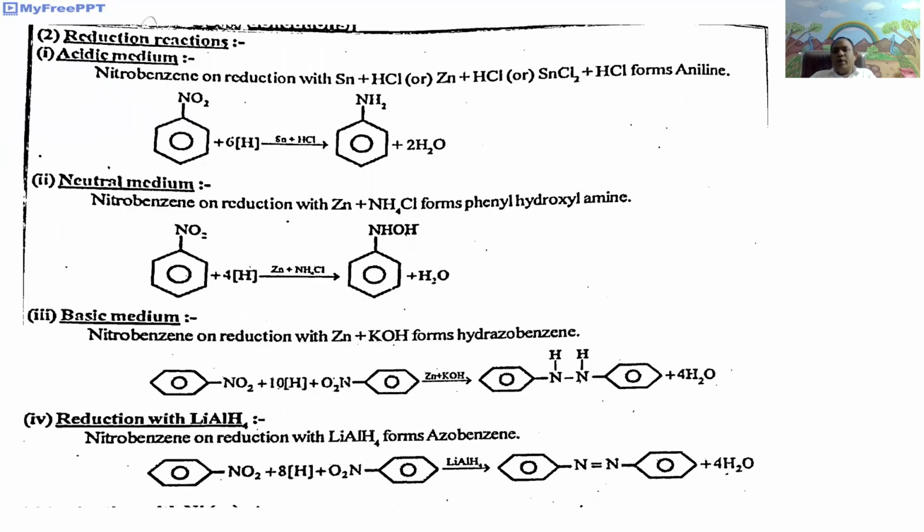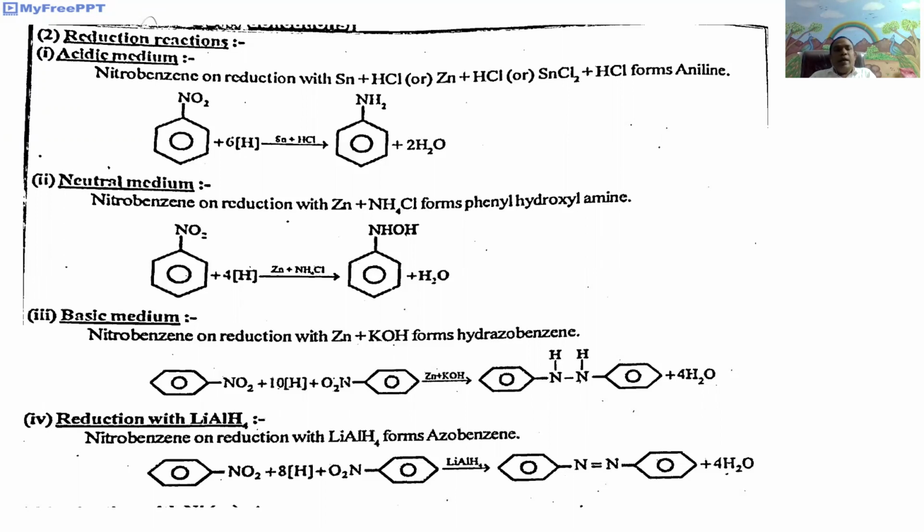Next one, the important one, the reduction reactions of nitrobenzene. Nitrobenzene gives different products with different catalysts or different media, that is acid media, neutral media and alkali media. In the three different media, different types of products are obtained during the reduction of nitrobenzene.